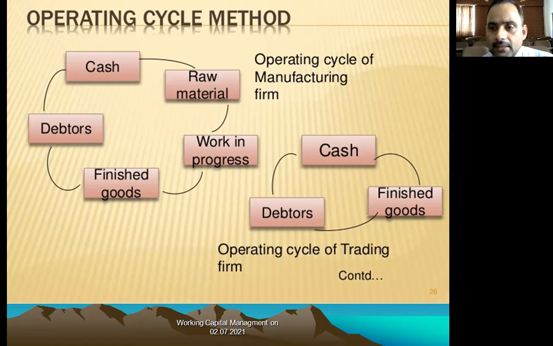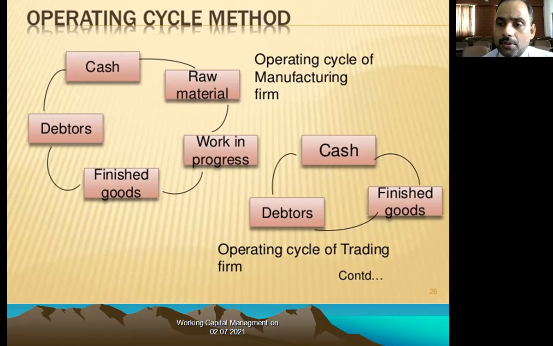Now, the second cycle you are seeing on this screen is on the basis of trading. What does trading mean? You are a supplier, or you just purchase the material and sell it. You don't go into production or manufacturing. You are working as a trader, taking the material and selling it.